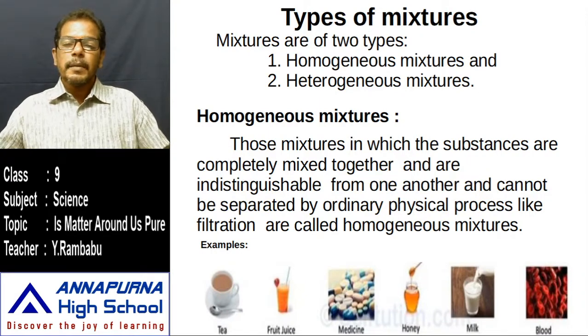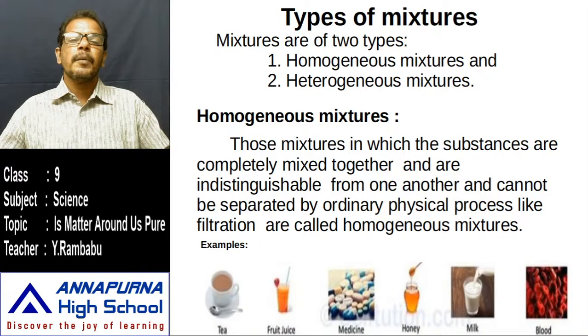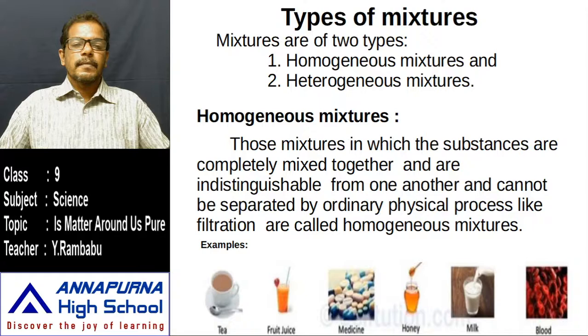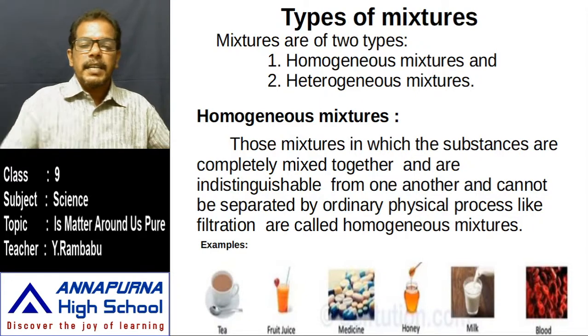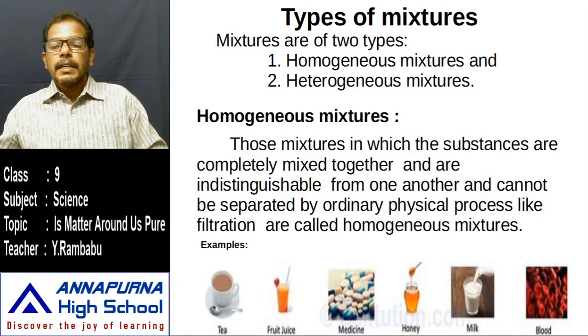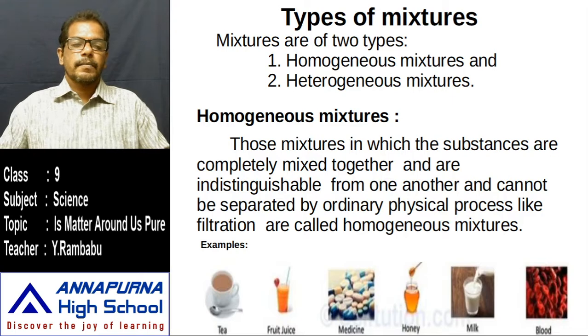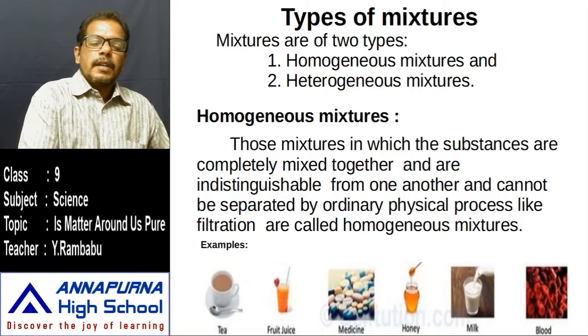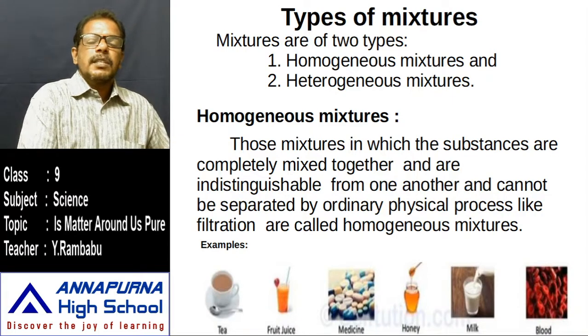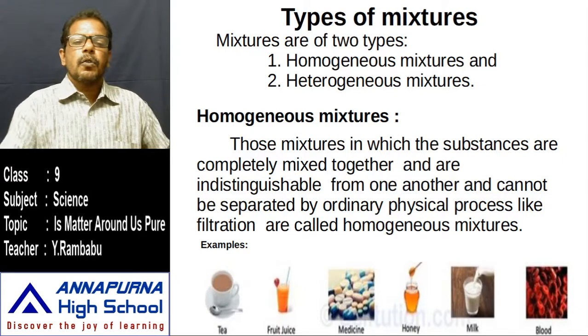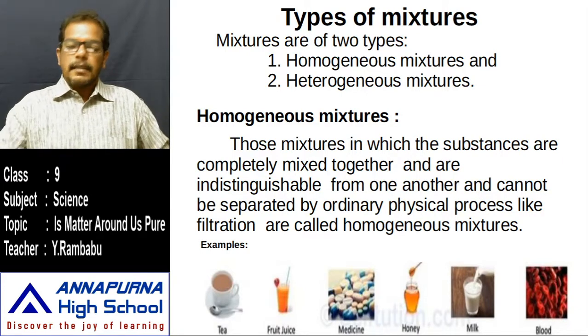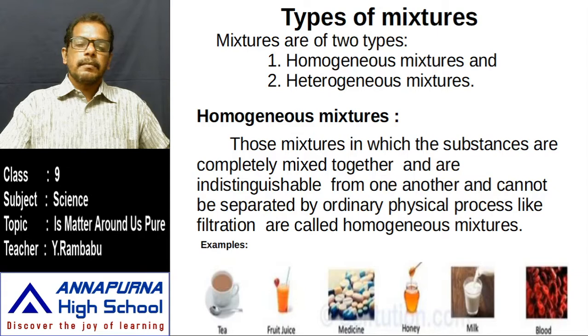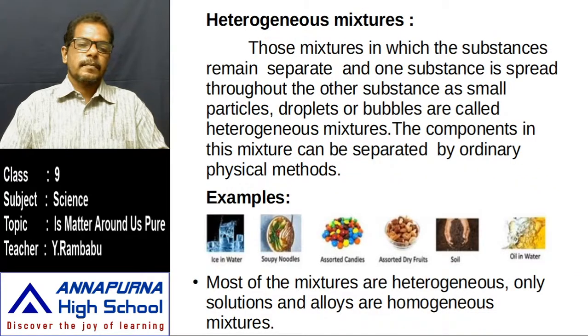That means in the third beaker we can easily distinguish the components. In the first beaker and second beaker we can't distinguish the components, and if we try to filter, we can't separate the components in the first and second beakers. But the mixture present in the third beaker, we can easily separate the components. That's why the mixtures formed in the first and second beakers are homogeneous mixtures, and the mixture formed in the third beaker is a heterogeneous mixture.